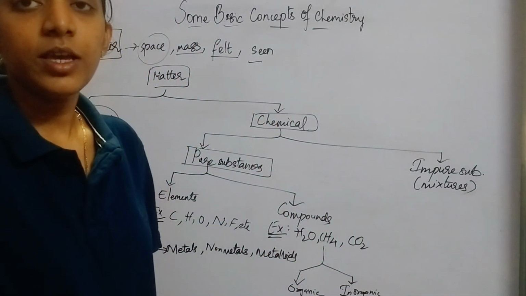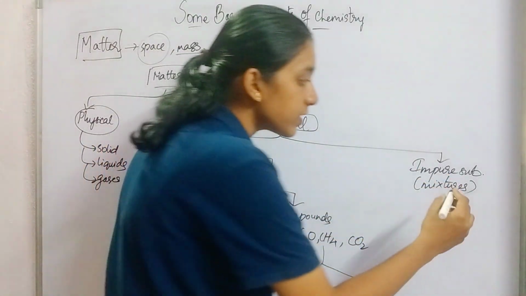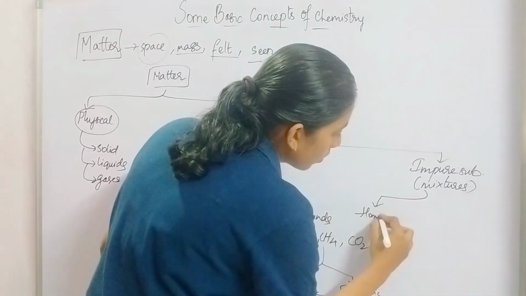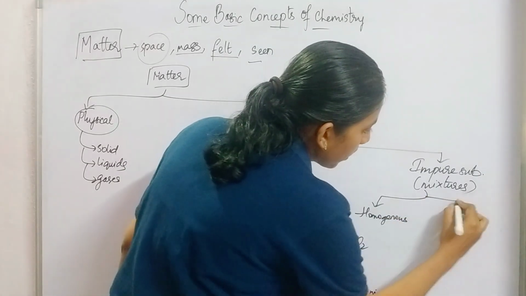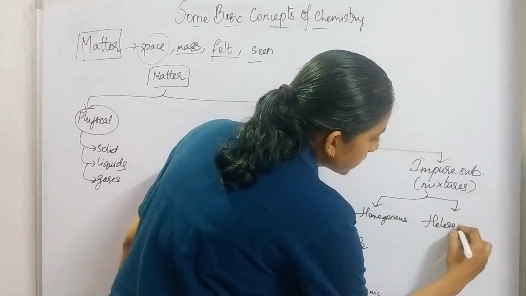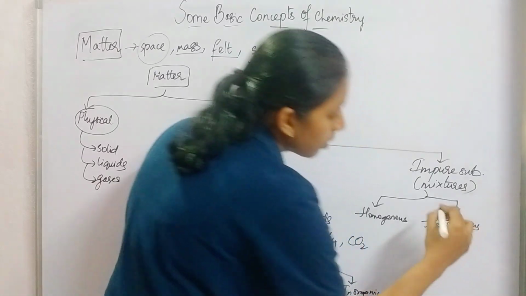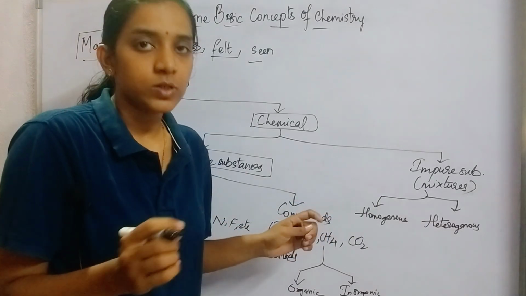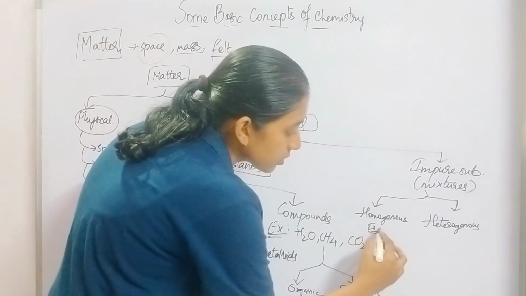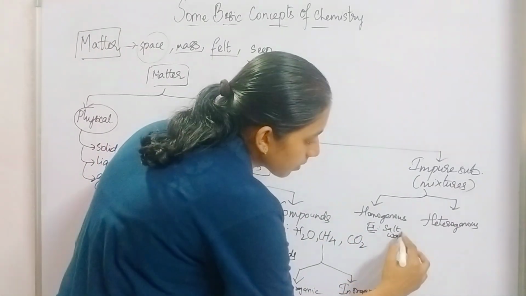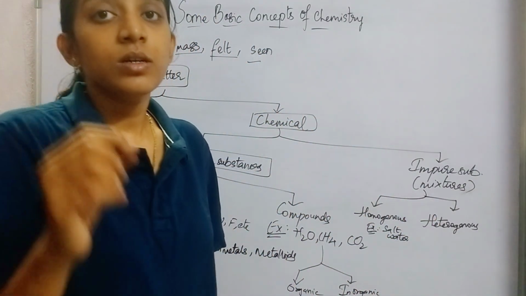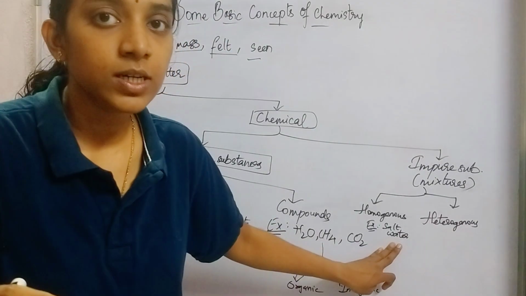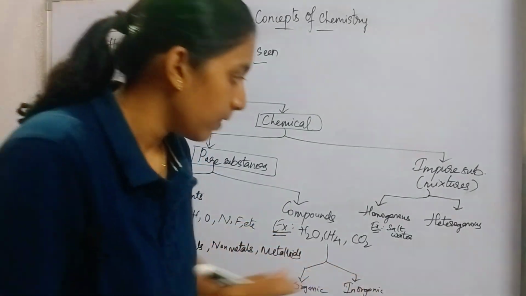Now we'll be learning impure substances. Impure substances are also called mixtures and they are of two types: homogeneous mixture and heterogeneous mixture. What is a homogeneous mixture? If a mixture has uniform composition, for example salt water, we can see that salt is uniformly dissolved in the water. So this salt water is considered to be a homogeneous mixture.